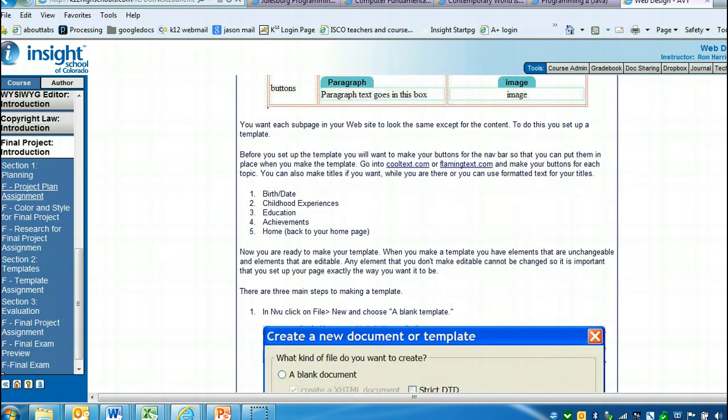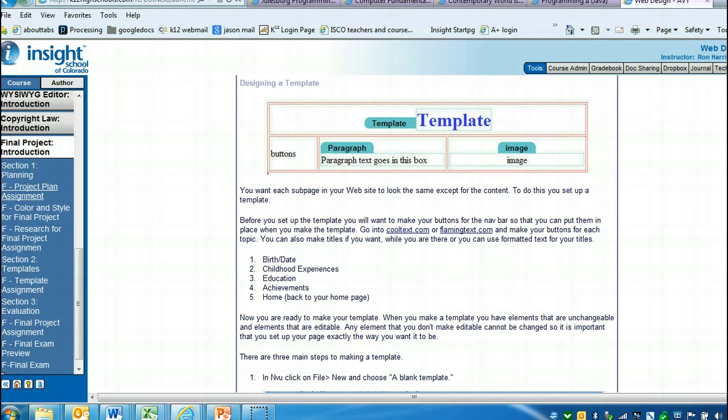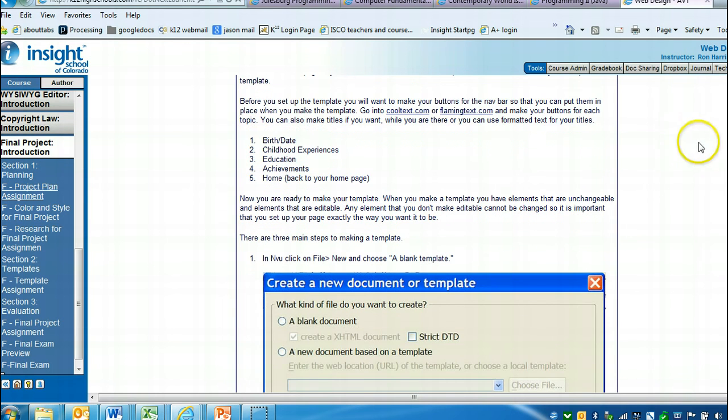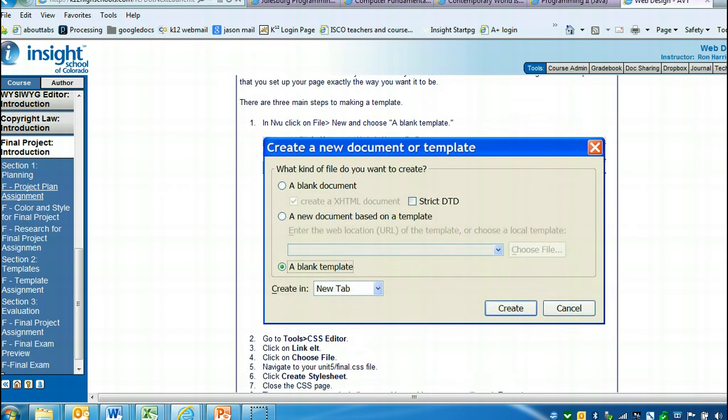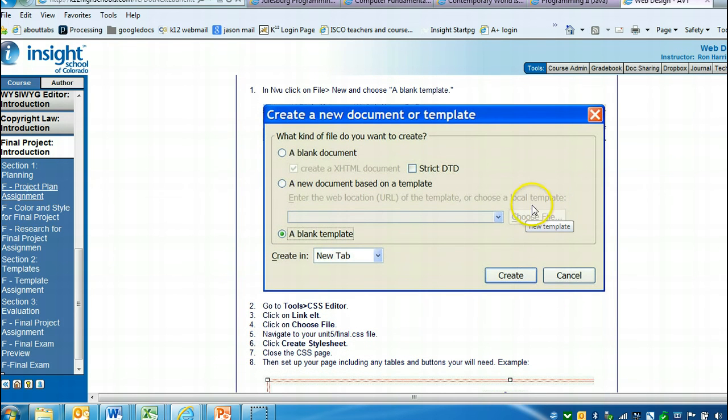Okay, next this is a template that you can use, and what this suggests is that you create a template that will have all these different characteristics, then you can continue to use that template. So that's fine with me. We haven't done that in the class, but you can see the steps down here to create a template. And as I scroll down, to create a template, you click on File, New, and then a blank template. You can see the things that you choose.